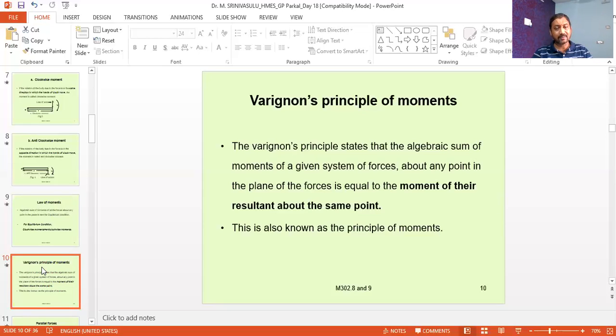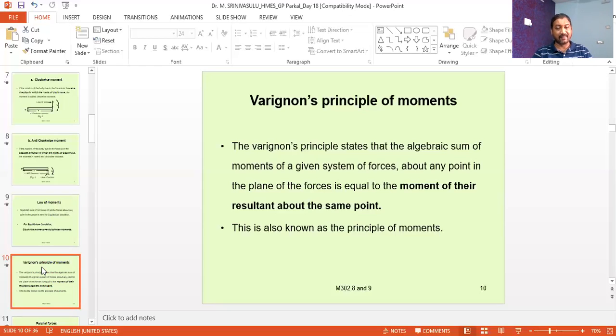So the algebraic sum of the moments of all the forces about any point in the plane of the body must be equal to the moment of their resultant about the same point.